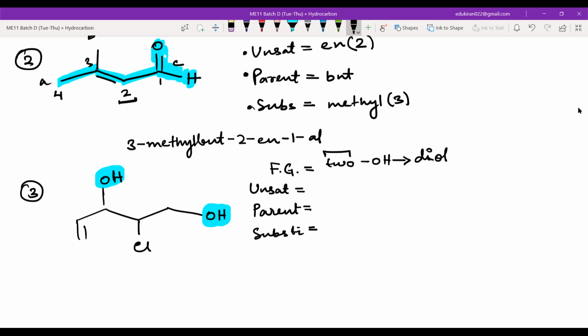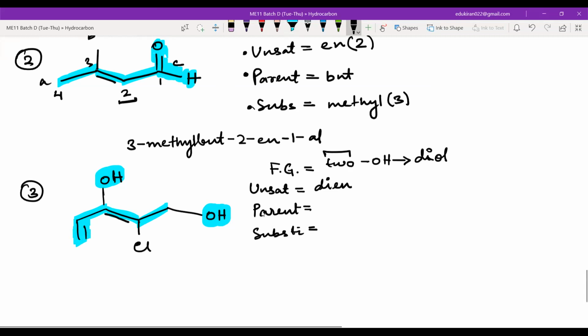What is the unsaturation? Let us see. Di-ene. Very good. We are getting more complex things now, but you can answer very easily if we change some things. Now, what is the parent? Start from here. Correct.